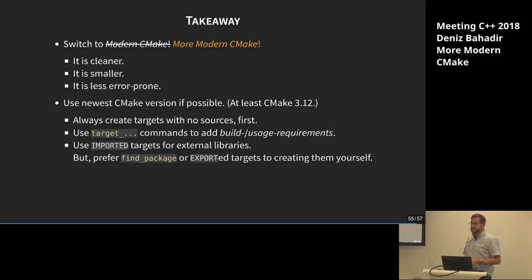But if you're on another system, that wouldn't work, and so that's not what you should go for. Go with a modern approach. Use targets, use imported targets in this case.